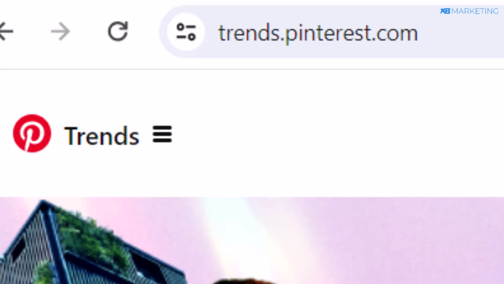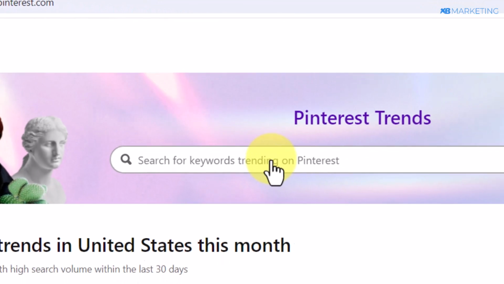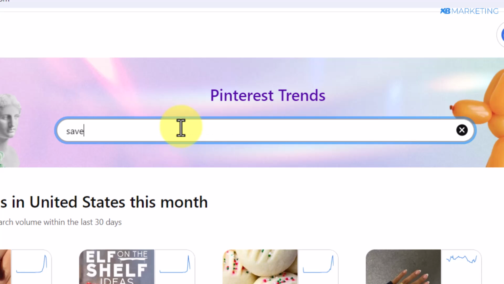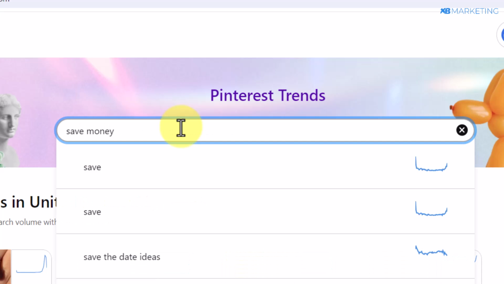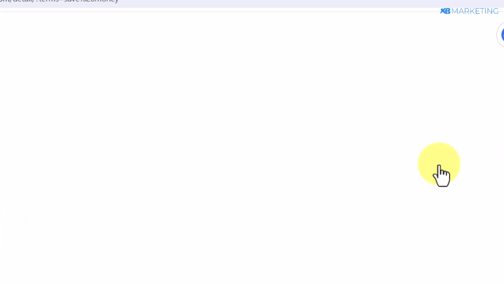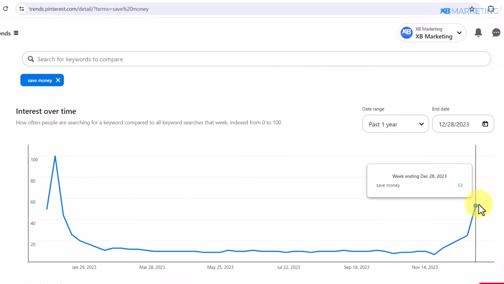So the next step is to go over to trends.pinterest.com. The reason we are doing this is because we want to be sure that this keyword is getting a lot of traffic right now. All you need to do is come over to this search section and type in the keyword again. Once you type in the keyword, like we said, save money, as you can see right here, this keyword is getting a lot of traffic right now. As you can see, the curve is pointing upward, which tells you that it's getting a lot of traffic right now.